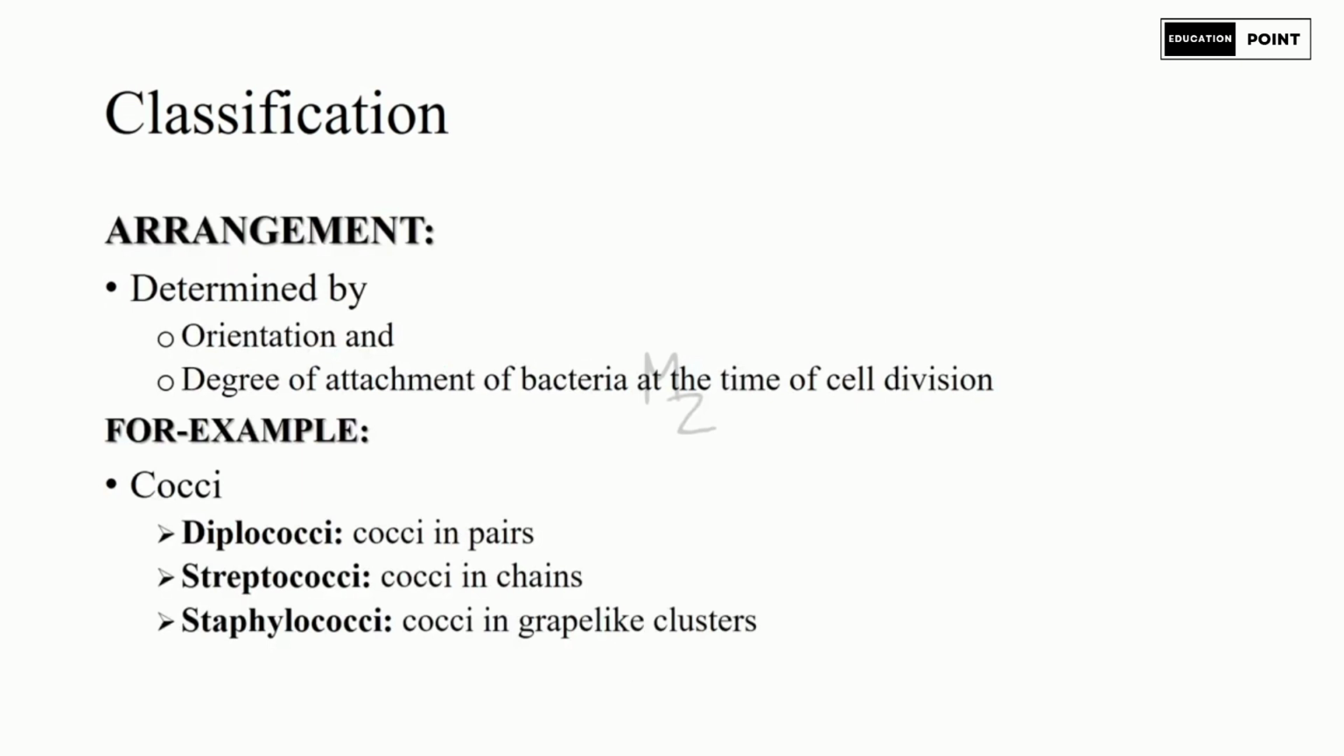In addition to the characteristic shapes of bacteria, the arrangement is also very important. Arrangement of bacteria is determined by the orientation and the degree of attachment of bacteria at the time of cell division. For example, certain cocci occur in pairs, so they are termed diplococci, while some in chains are termed streptococci, and others in grape-like clusters are termed staphylococci.